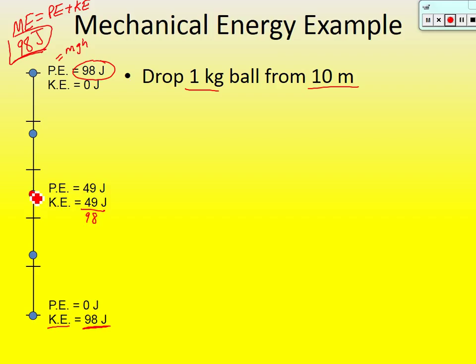So, knowing this, if I asked you to calculate the velocity of the ball at this point, could you do it? How would you do that? If I wanted to know the velocity here. Well, we know that kinetic energy is equal to 1/2 mv squared. We've got the mass of the ball, it's 1. So couldn't you say that 49, because that's our kinetic energy, is equal to 1/2, the mass is 1, the velocity, we don't know, squared? Could you solve it that way? Absolutely. You could even do that right before it hits the ground and figure out how fast the ball is going right before it hits the ground. And that's kind of where we're headed.